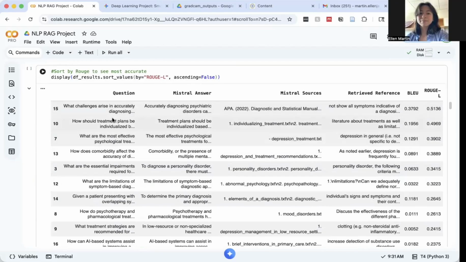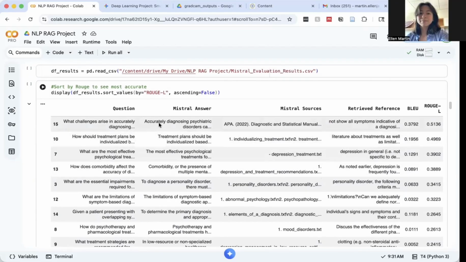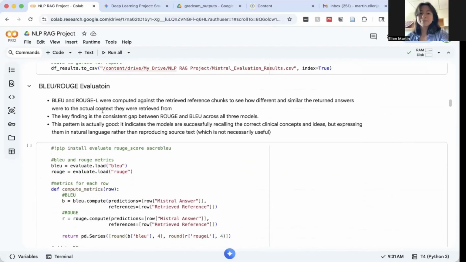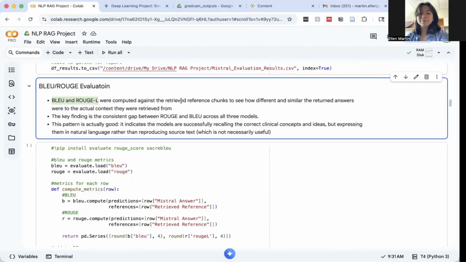So we have the specific question, the Mistral answer, the sources and the retrieved reference, as well as the BLEU and ROUGE scores. We used BLEU and ROUGE to see how different and similar the returned answers were to the actual context they were retrieved from. So these were computed internally against the actual retrieved reference chunks.